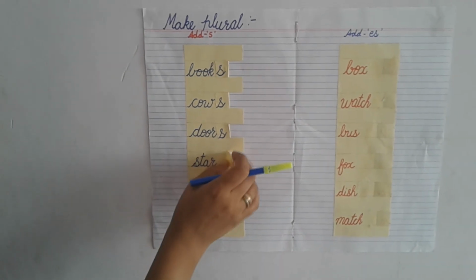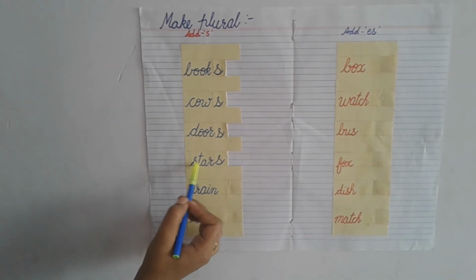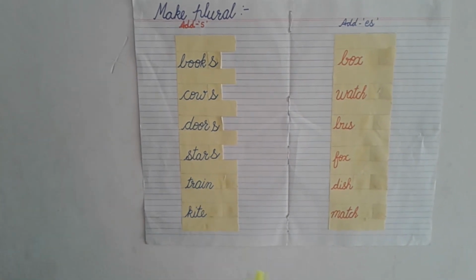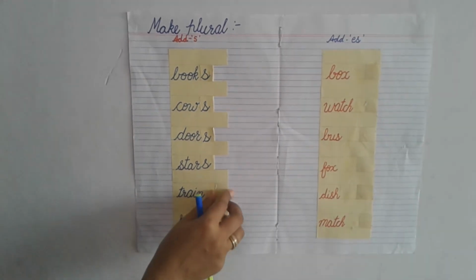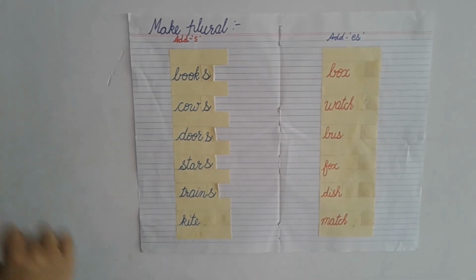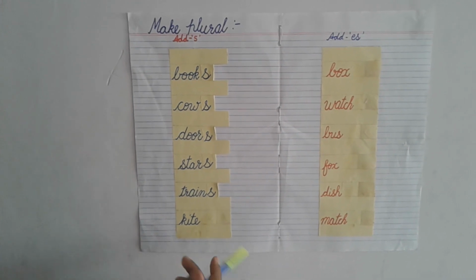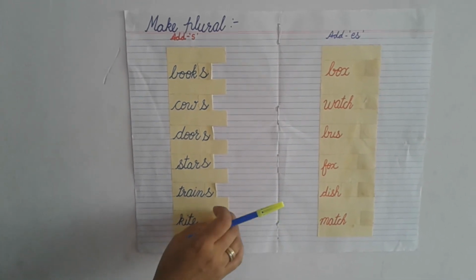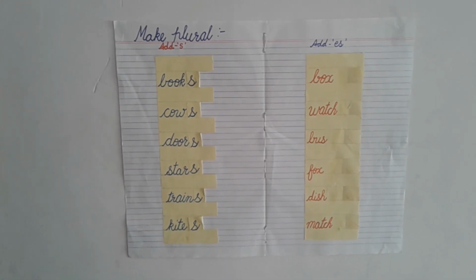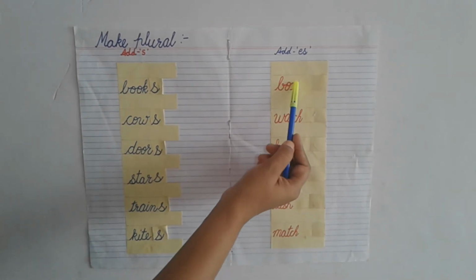S for more than one star: stars. Train, one train. What will we add here? S, so it will become plural: trains. Kite, what do we have to add? S: kites. Now we will see another example.